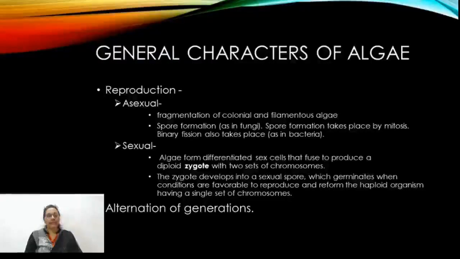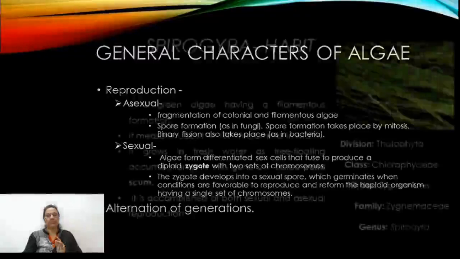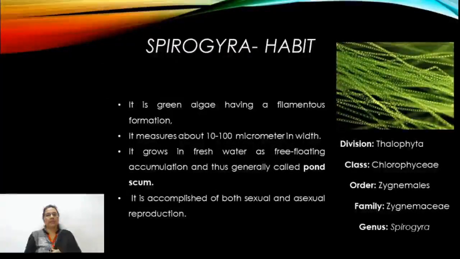Due to their characteristic feature, they produce a variety of colors, that is due to colored plastids, and they are differentiated into a variety of colored types of algae. So today we are focusing on the class Chlorophyceae, the member Spirogyra. Spirogyra is also called pond scum, as it is mucilaginous in nature. It is slimy to touch.